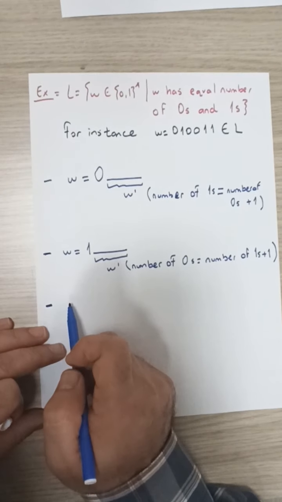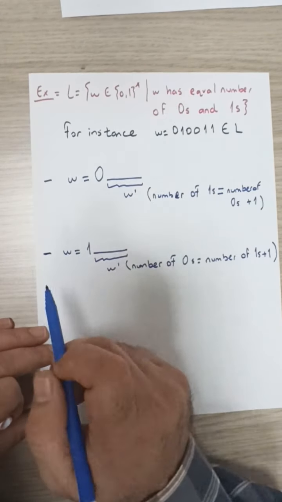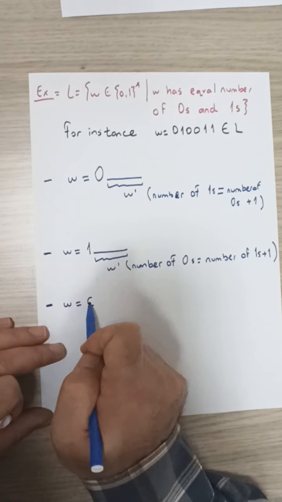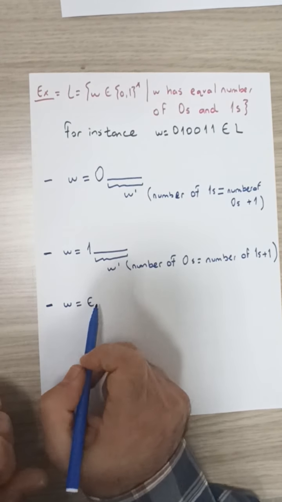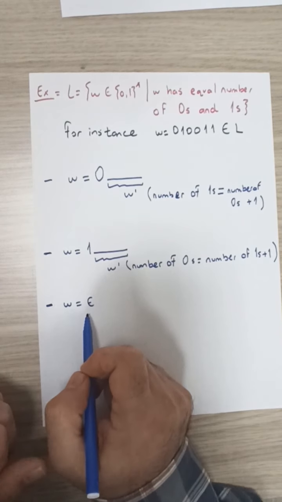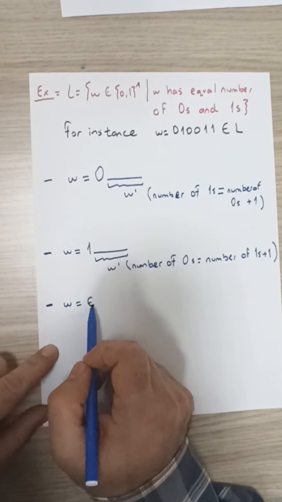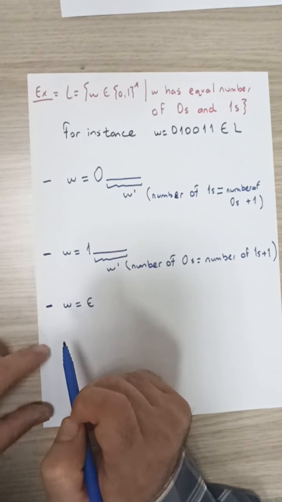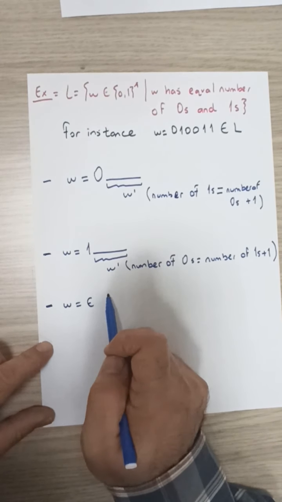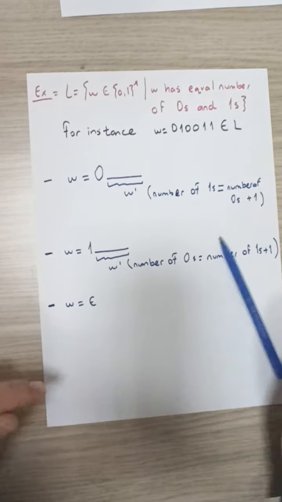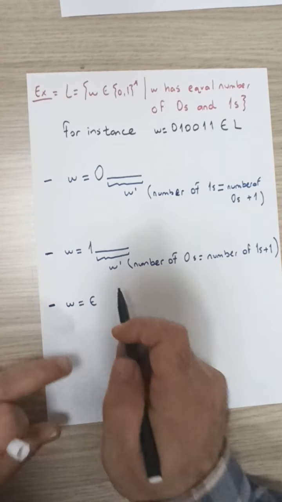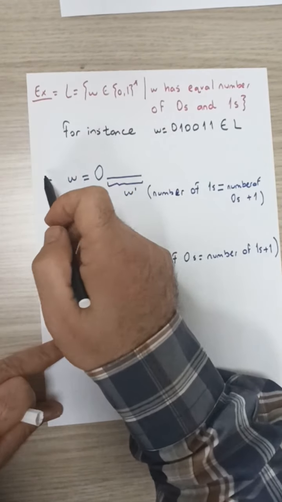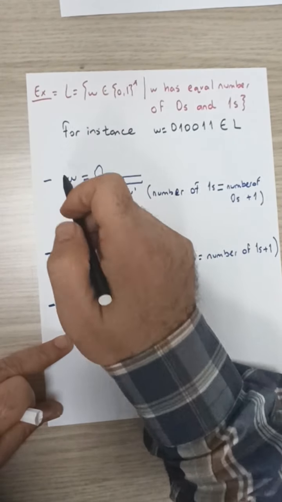So what would be the shortest string W that belongs to this language? W is equal to epsilon. It has length 0 and it's basically the empty string. The number of zeros in this string is equal to the number of ones, both of which are zeros. So this is the base case of our construction. And these two are the inductive portions of our construction.